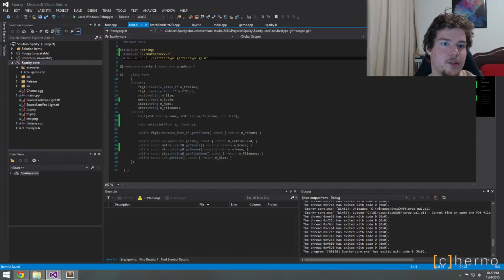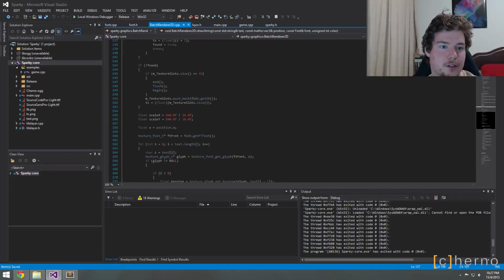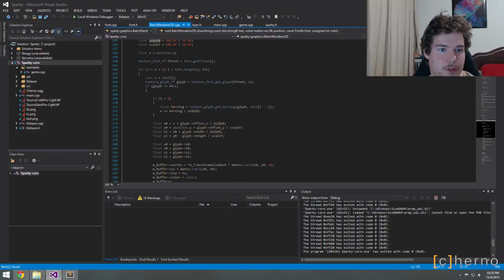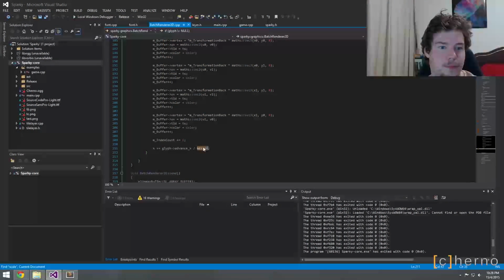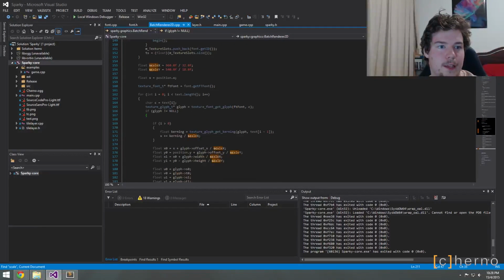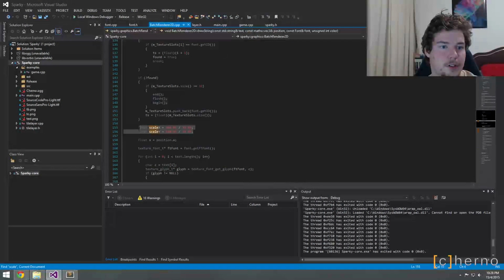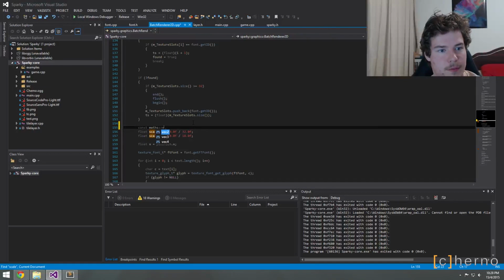Okay, so now in our batch renderer, we'll grab the font, and scale X and scale Y were used in plenty of places. So let's just say const maths vec2 scale equals font dot get scale, and we'll make that a reference.